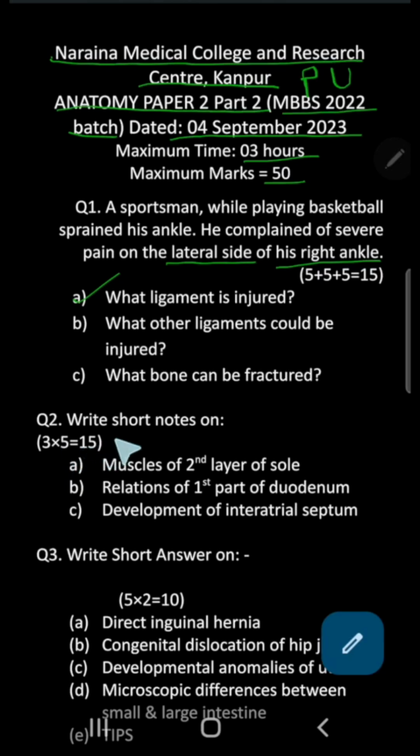Next, question number 2 is, write short notes on, again 3 questions, 5 marks each, gives 15 marks. First one here is muscles of the second layer of the sole. Remember that the second layer of the sole is made up of hybrid muscles, means both intrinsic and extrinsic muscles, right? So the intrinsic muscles here are the lumbricals, the 4 lumbricals, out of which the medial one, the first lumbrical, is unipinnate. Then second, third and fourth lumbricals are bipinnate.